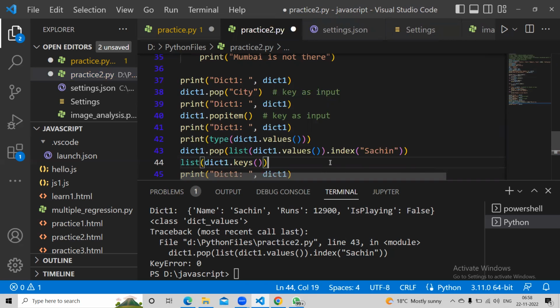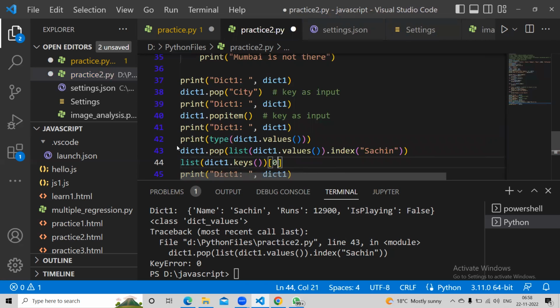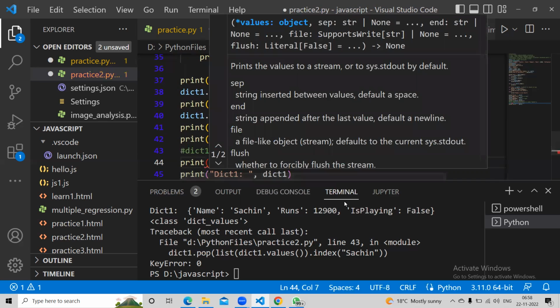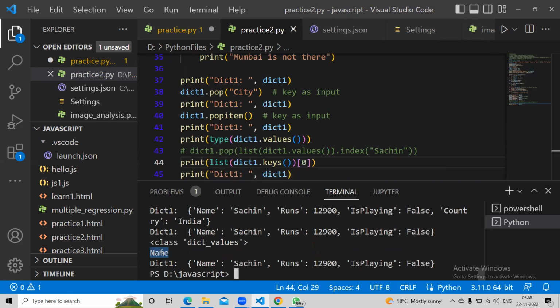Now if I do 0 here, let me comment this because this is going to give error. Will it give me the value Sachin here, or 0 is name here, right? So this is how I need to get the key.